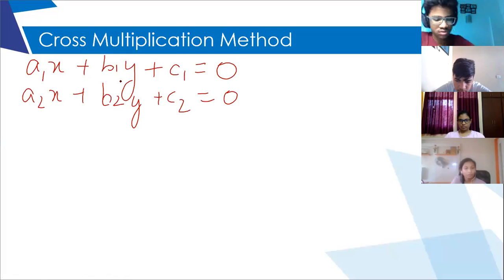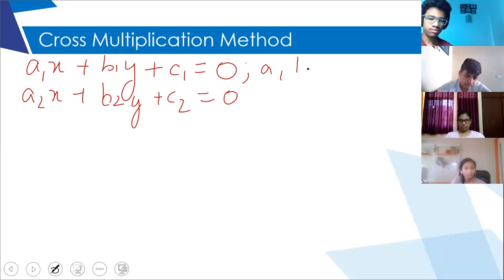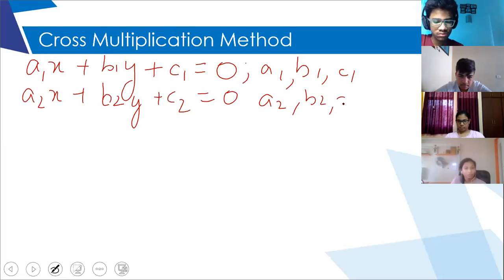So that means A1, B1 and C1, also A2, B2 and C2, they are nothing but numbers. And most of the time your C1 and C2 will be on the other side of the equal to.